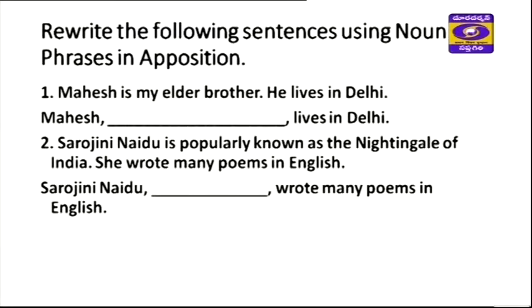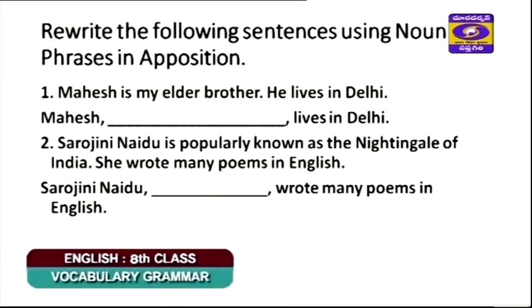It begins with Mahesh followed by a blank, lives in Delhi. You can see two commas. After Mahesh there is one comma, and after the blank there is another comma. So a noun phrase which can refer to Mahesh has to take the place of the blank. Who is Mahesh? My elder brother. So now we write that phrase in the blank. Mahesh, my elder brother, lives in Delhi.